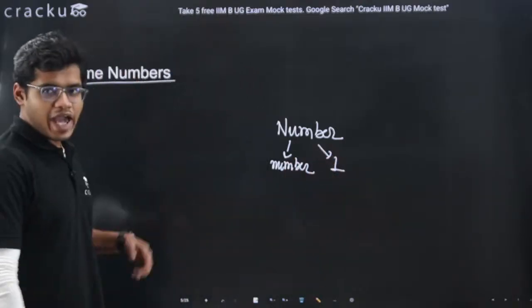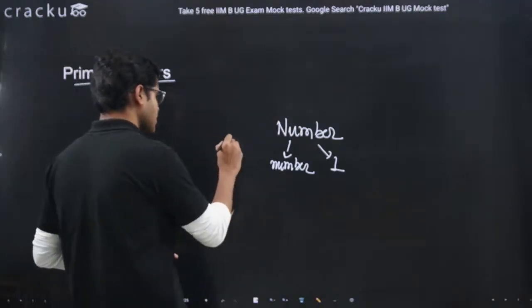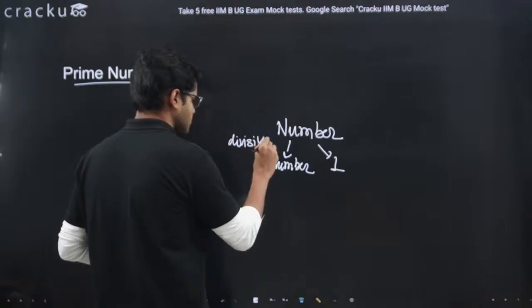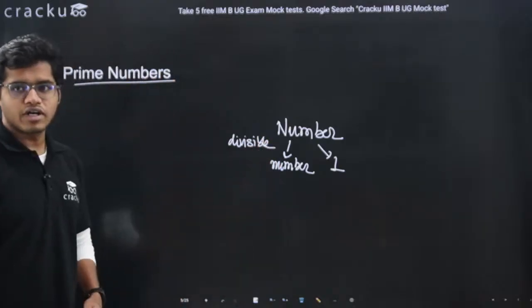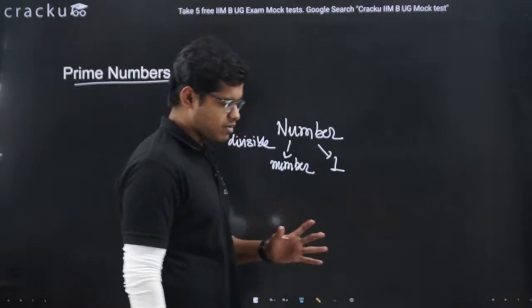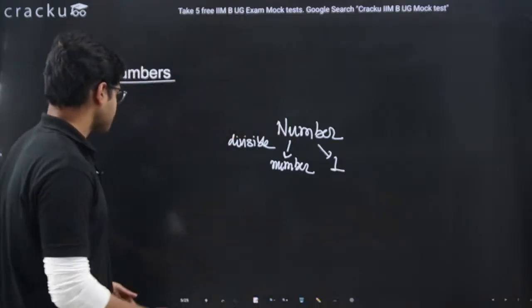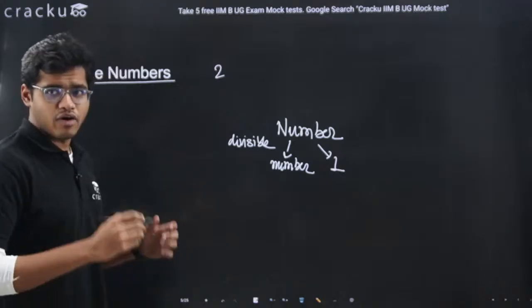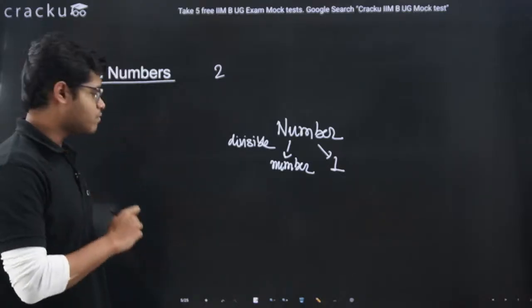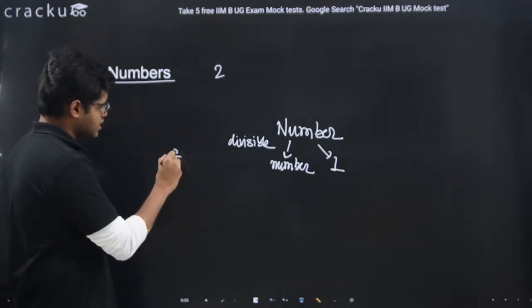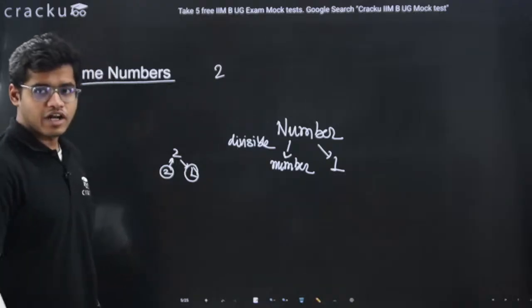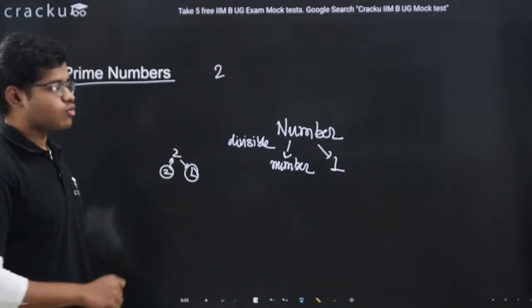Any number which is divisible only by that number and 1 is a prime number. For example, the first prime number in our number system is 2. If you see, 2 is divisible only by 2 and 1, and there is no other number which can divide 2.